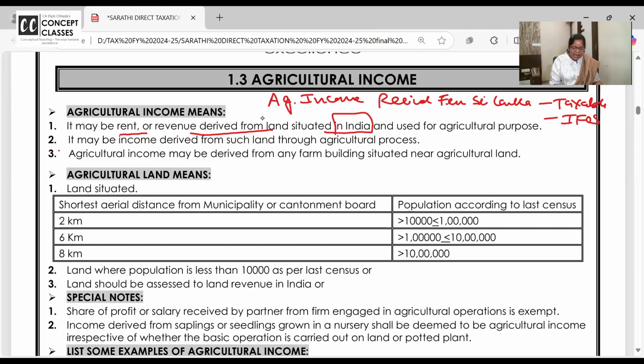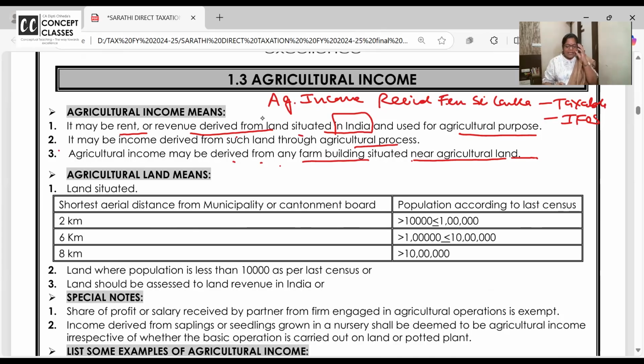So agricultural income may be rent or revenue derived from agricultural land situated in India and used for agricultural purpose. Underline the way I am doing. It may be income derived from the land through agricultural process. Either you process it or you give it to farmers on rent and let them do the farming. Or agricultural income may be derived from any farm building situated near the agricultural land. Near the agricultural land, I have made a pump house, an outhouse, and I'm using it.